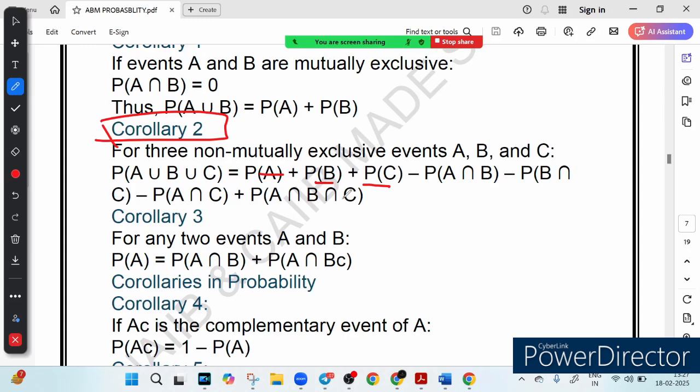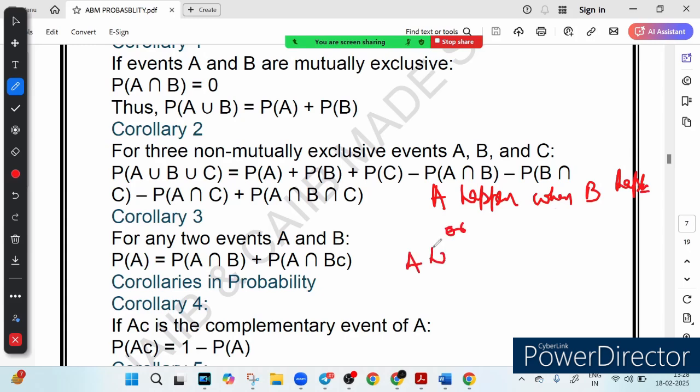And if we talk about case number 3, which is understanding probability using complements. What if you want to find the probability of A happening but in two different ways? So in that case we have P(A) is equal to P(A intersection B) plus P(A intersection B complement). This means what? A happens when B happens, and we also say A happens when B does not happen.